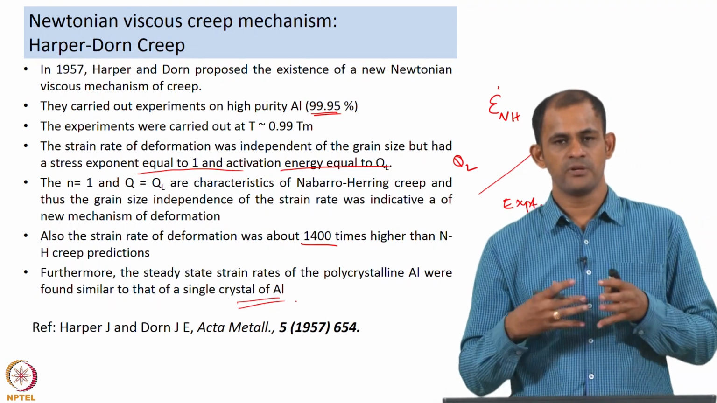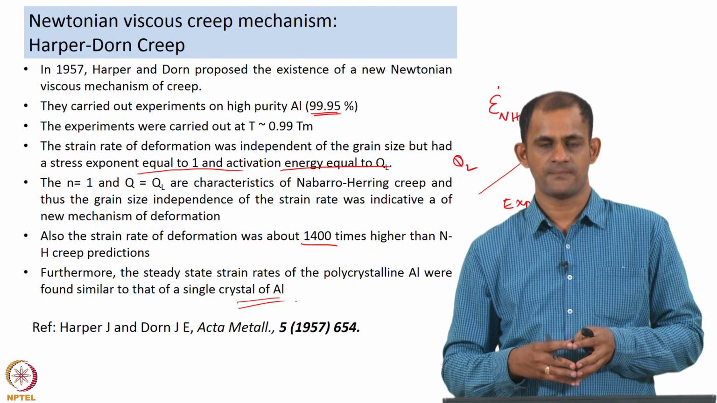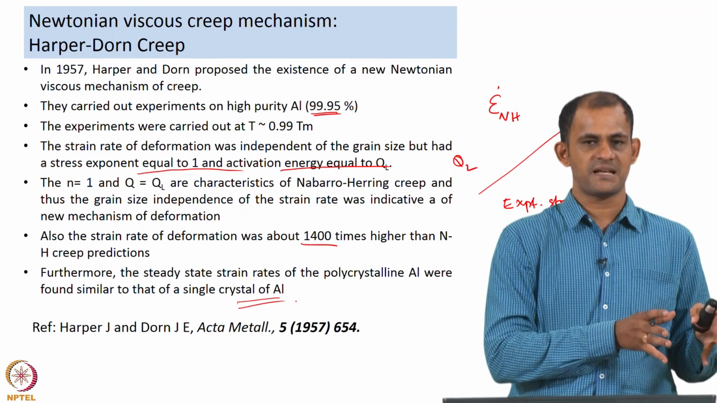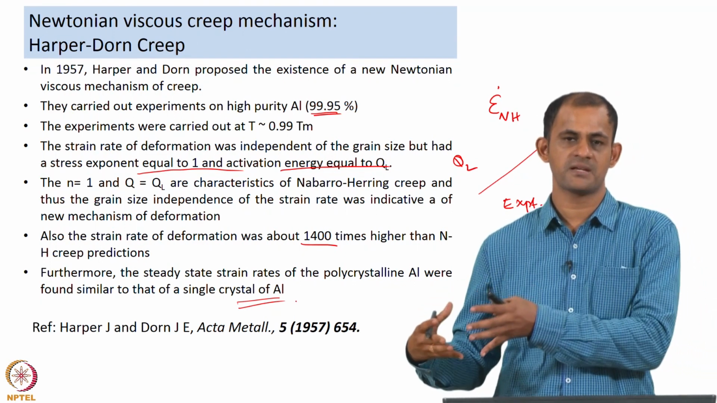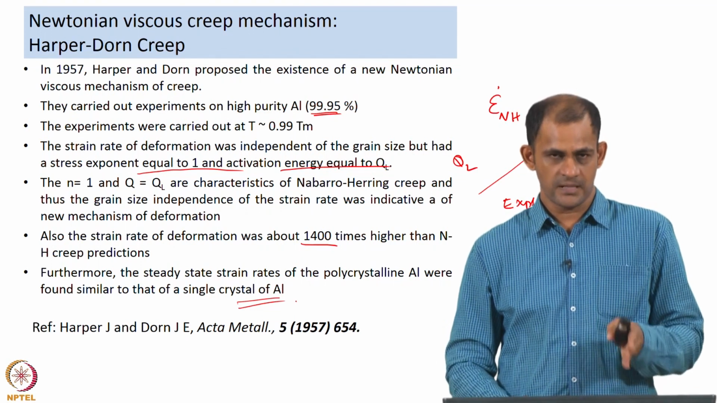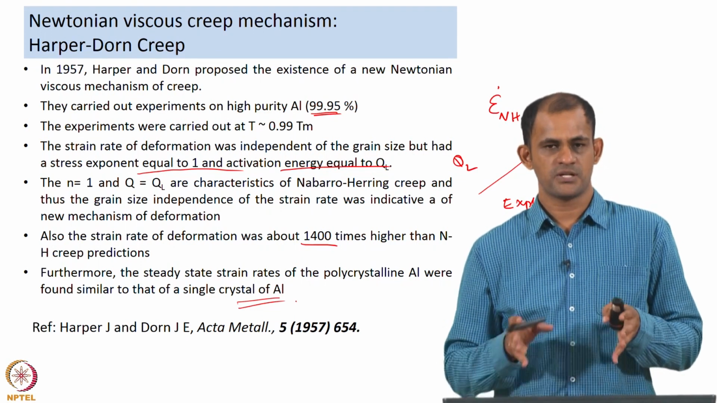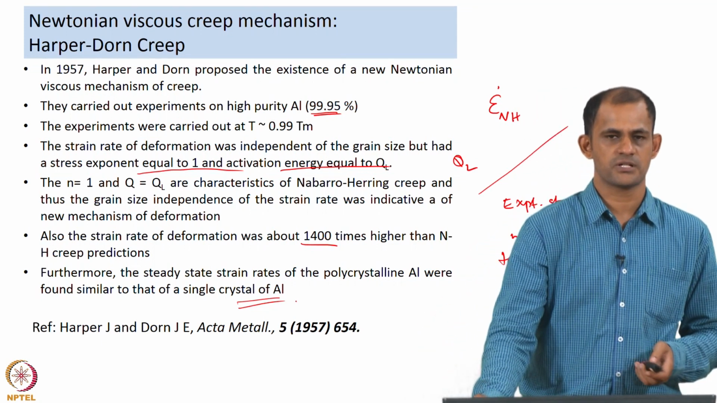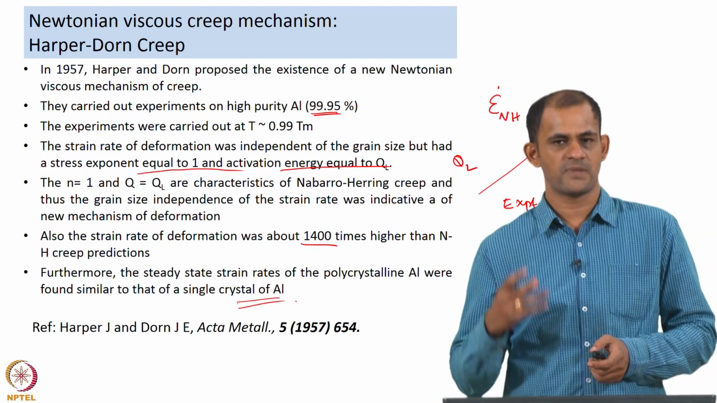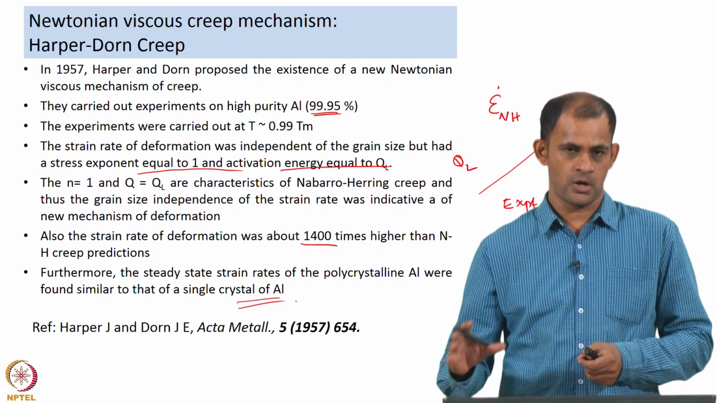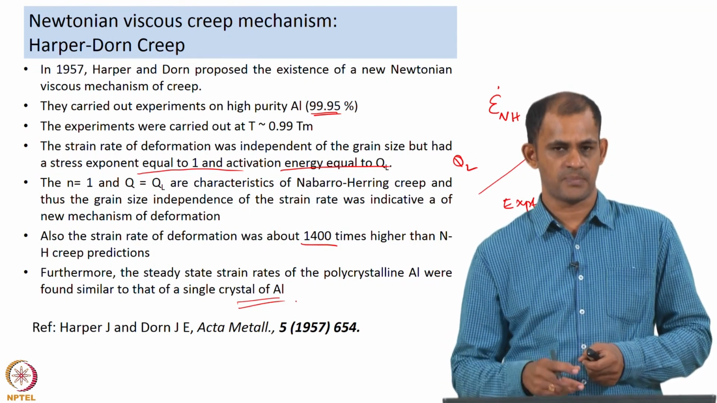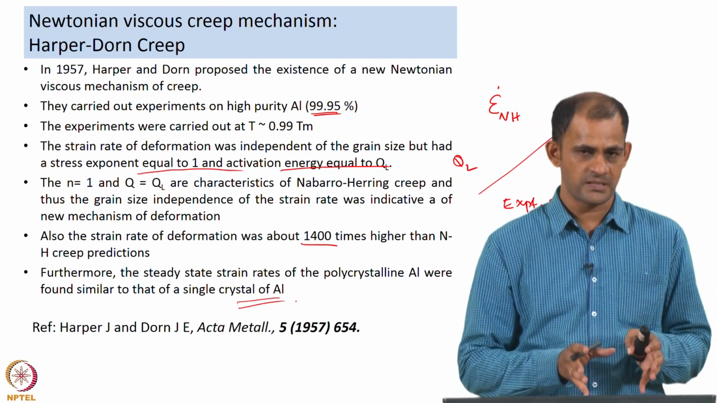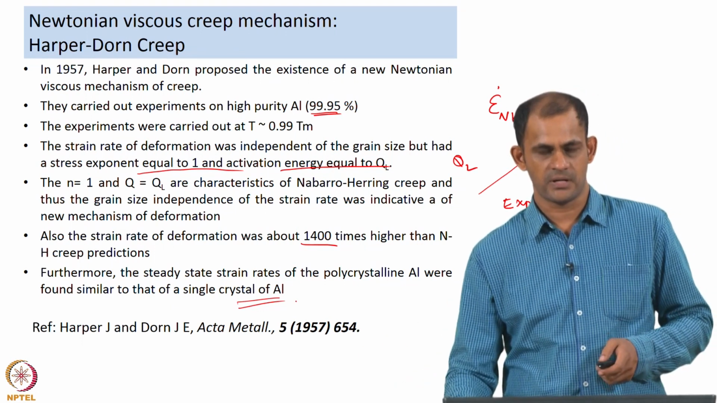So, you need grain boundaries to participate in the deformation process, and if you had a diffusion creep controlled mechanism, then the behavior of a polycrystalline sample and the behavior of a single crystal would be very different. But in the Harper-Dorn case, what they noticed was that the steady state strain rates they achieved with polycrystalline aluminum were very similar to that of a single crystal of aluminum. This also told them that the role of grain boundaries is not present in the mechanism of deformation, and that the mechanism they were observing is very different from Nabarro-Herring.